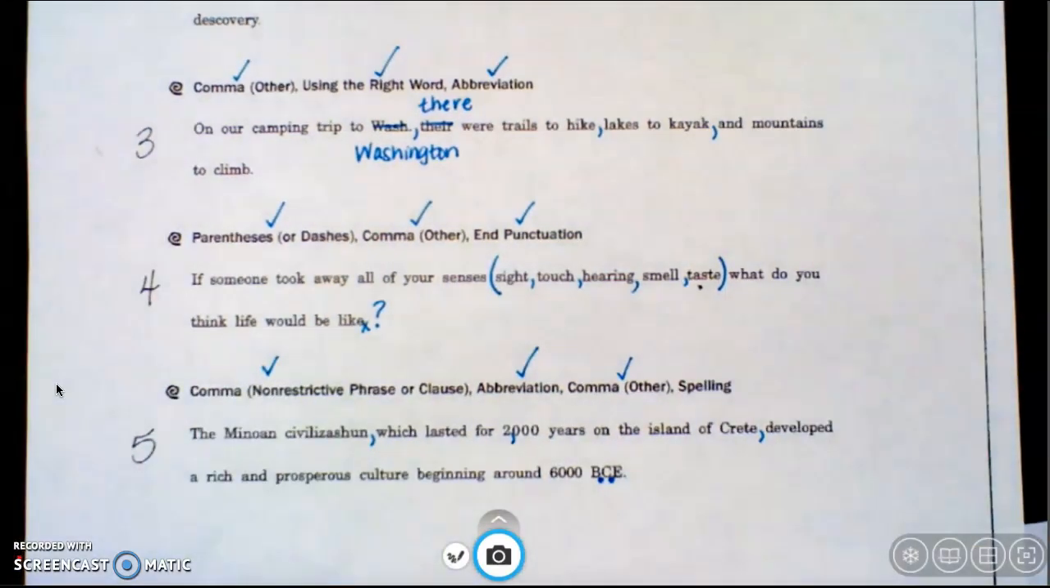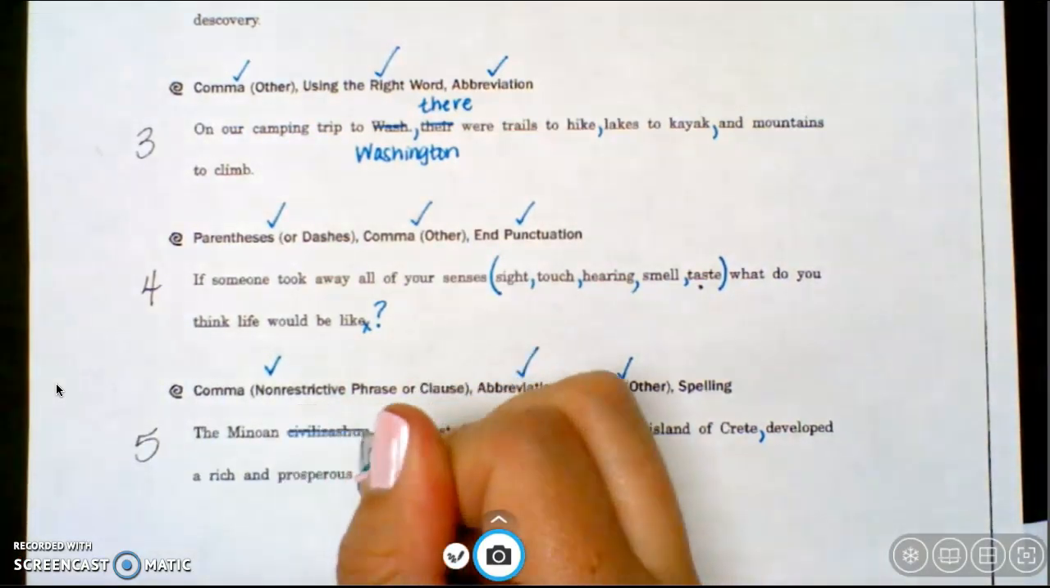Now I want to point out to you that we do not need a comma in this number here because this number indicates a date. We don't use commas in dates for years. And then the last error I need to fix is my spelling error. As we can see, civilization has been spelled incorrectly, so I'm going to replace it